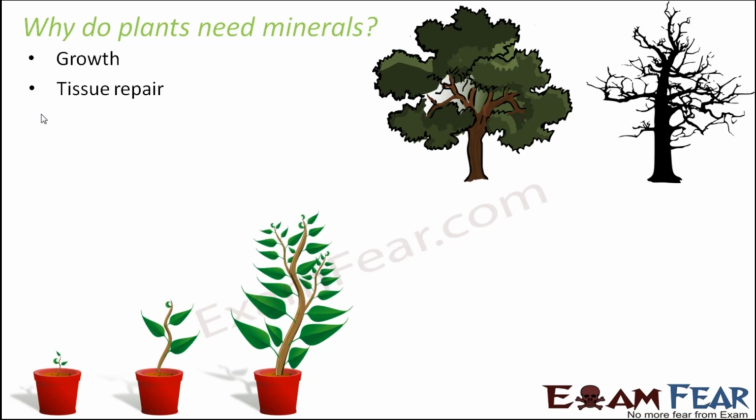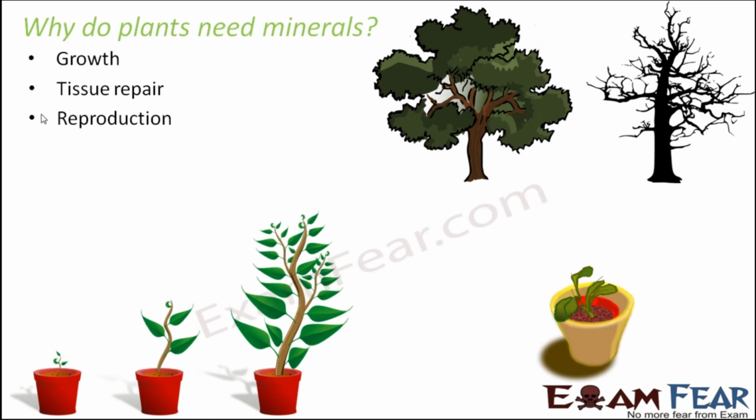So something went wrong inside the plant. Some part of the plant underwent some issues. So repairing those tissues again needs some additional energy. So from where will the additional energy come? It will come from the minerals. It will come from the nutrients.